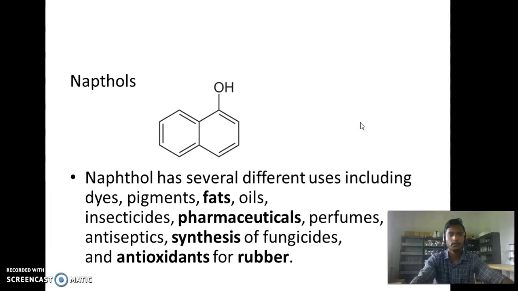Naphthol. Naphthol has several different uses including dyes, pigments, fats, oils, insecticides, pharmaceuticals, perfumes, antiseptics, synthesis of fungicides, and as an antioxidant for rubber. Okay, these are all the uses of naphthol.